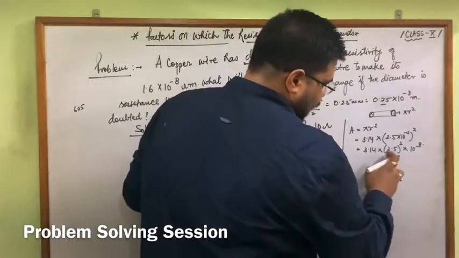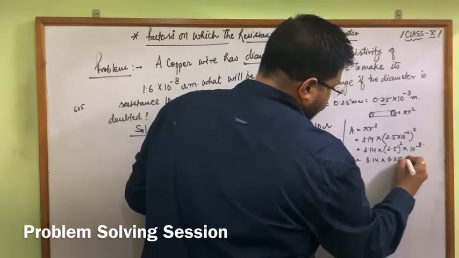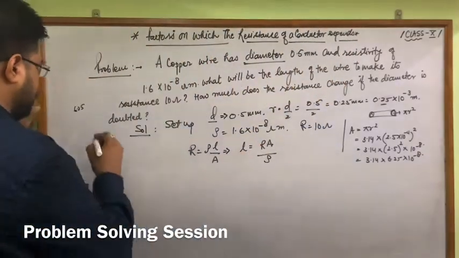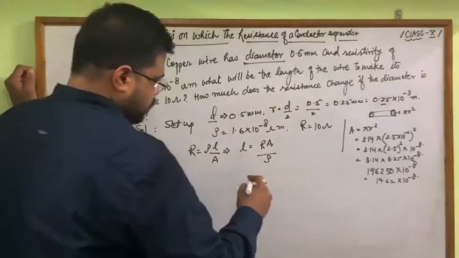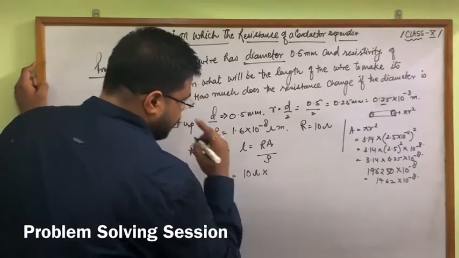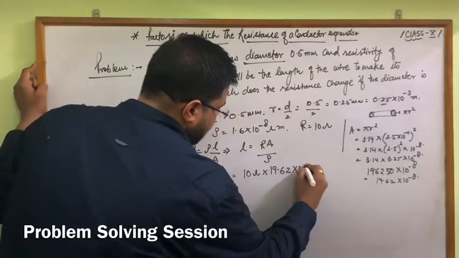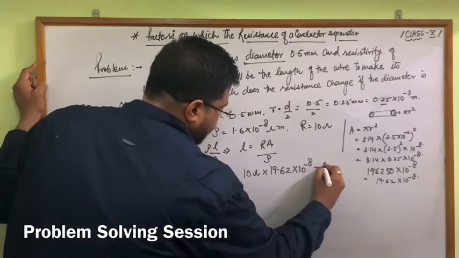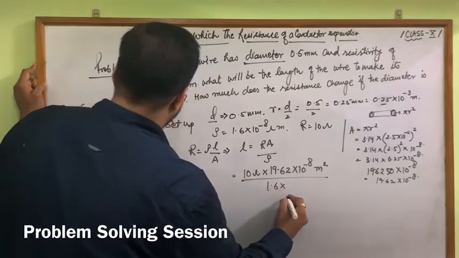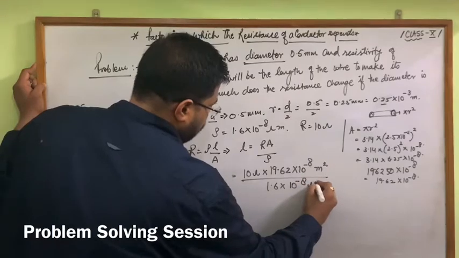And the square of this we can note down here: 6.25 into 10 raised to the power minus 8. So now we can multiply like that. R is already 10 ohm and the area is 19.62 into 10 raised to the power minus 8 meter square, and the particular rho is given, 1.6 into 10 raised to the power minus 8 ohm meter.